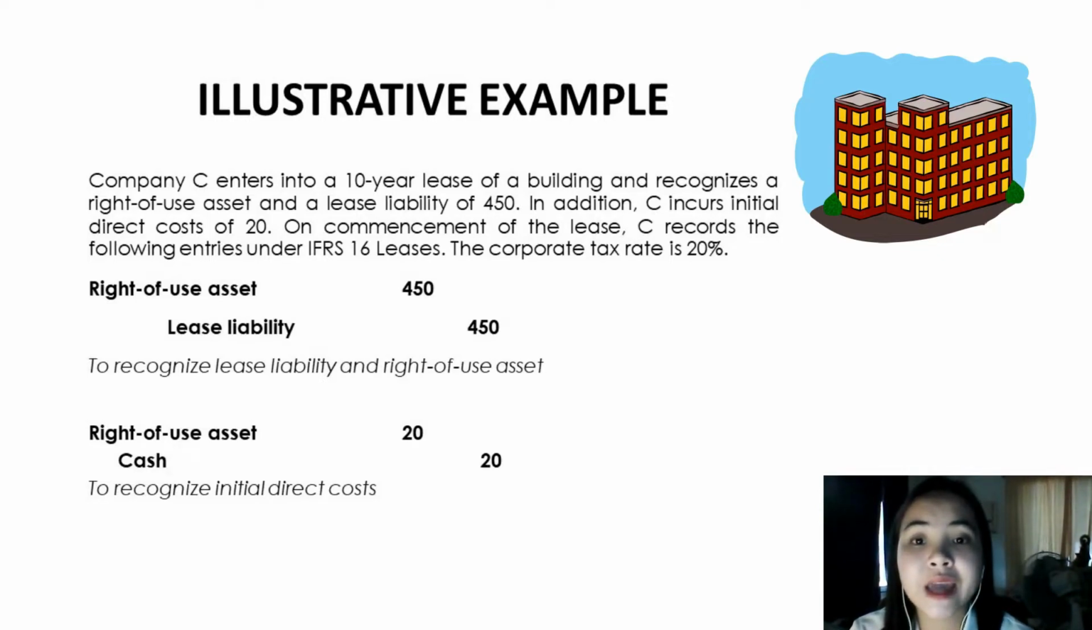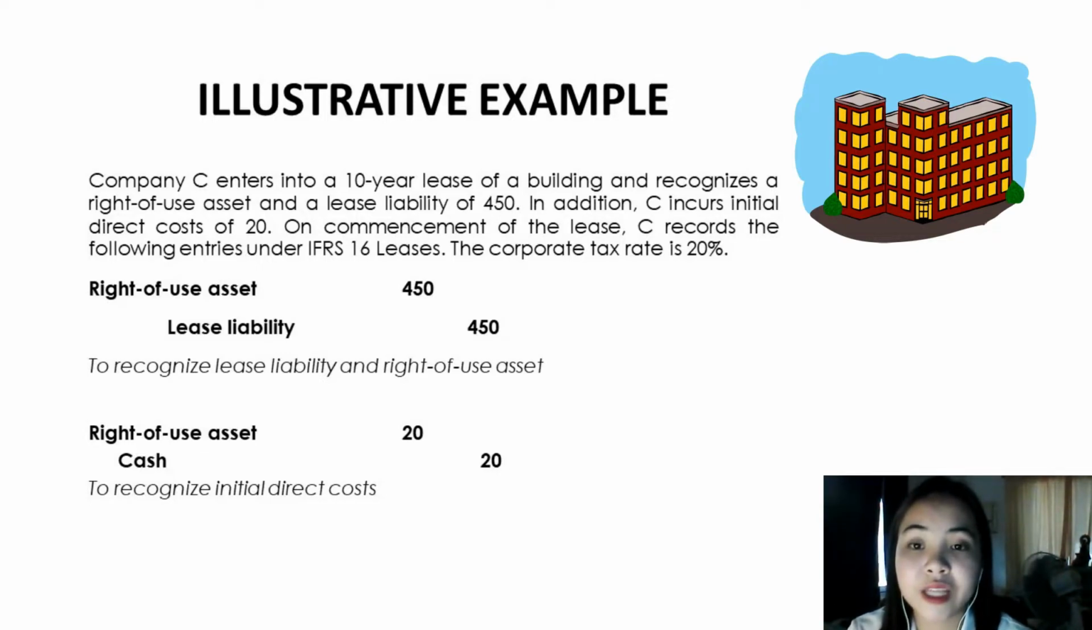So company C enters into a 10-year lease of a building and recognizes a right of use asset and a lease liability of 450. In addition, C incurs initial direct cost of 20. On commencement of the lease, C records the following entries under IFRS 16 Leases. So debit, right of use asset for 150 and credit, lease liability for 150. So this is to recognize the lease liability and the right of use asset.